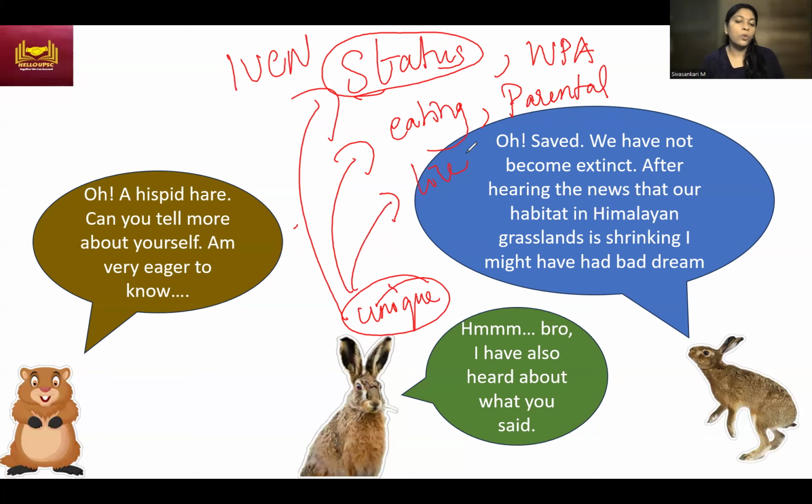So we have to see where they live and what they eat. What is their status, and what is their character, any unique thing about it. Even like the coat, something very different from others. Which feature differs from other species, that means from other rabbits. It's a rabbit species, a hare. So all these details are necessary.